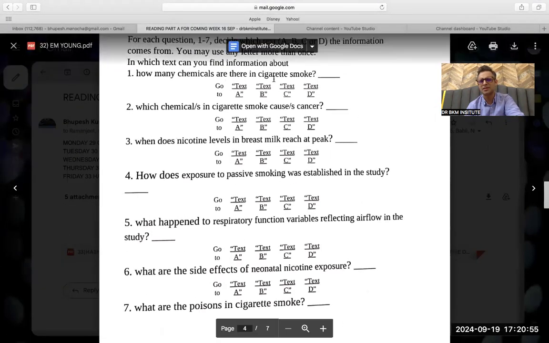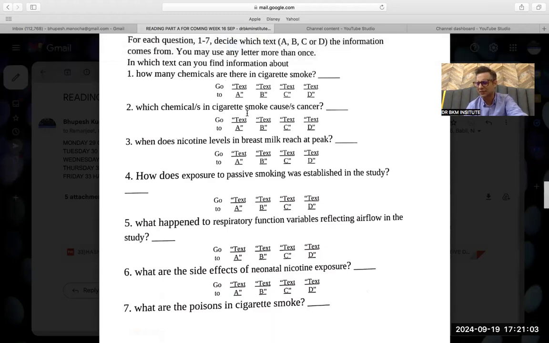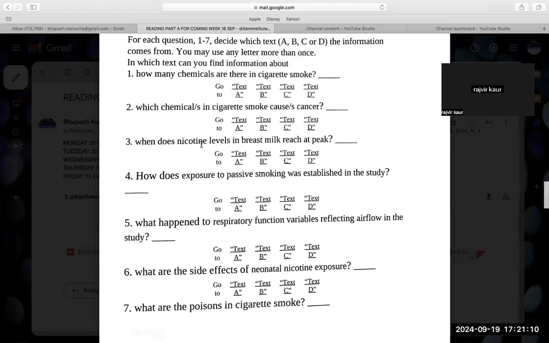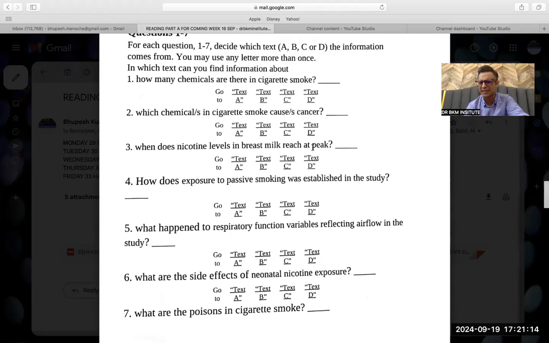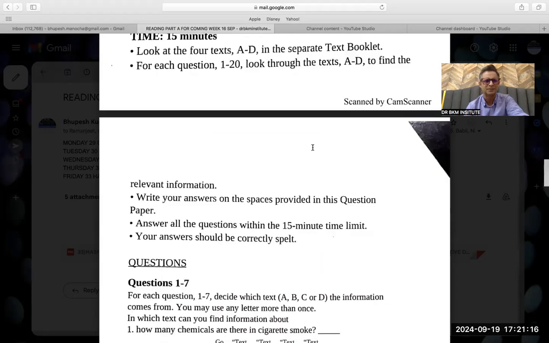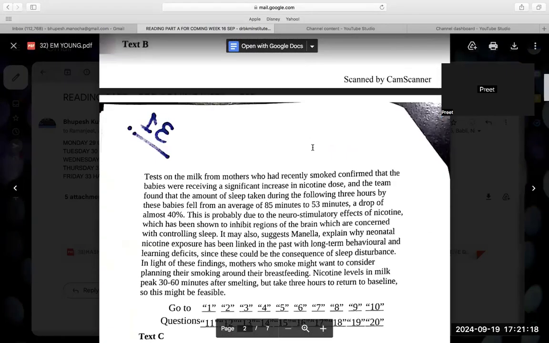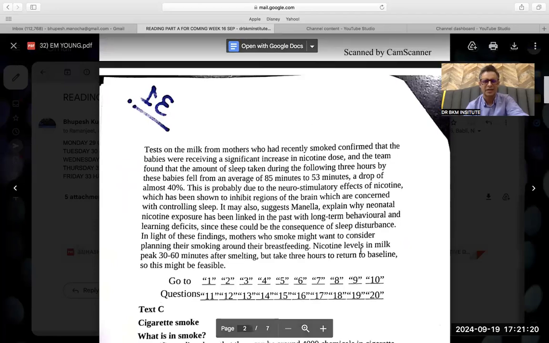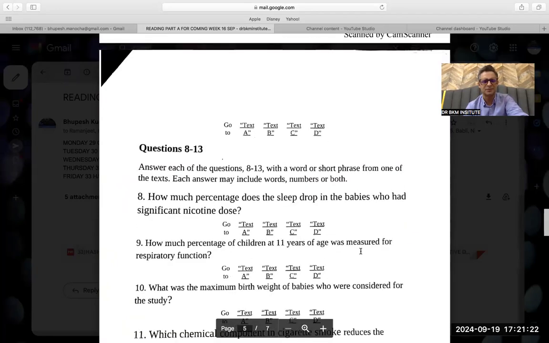How many chemicals are there? 4,000 chemicals was given in A, I guess, wherever it was given, or maybe in the C. Which chemical in cigarettes causes cancer? That was given, tar was causing the cancer. C, tar was causing the cancer. Or which nicotine level in the breast milk at peak? That we found in the A, I guess, when we were doing at peak. B, sir. B. At peak was given over here, yeah. And then we did the rest.